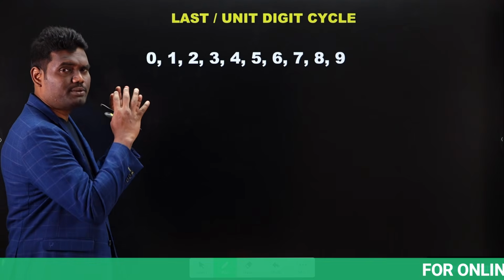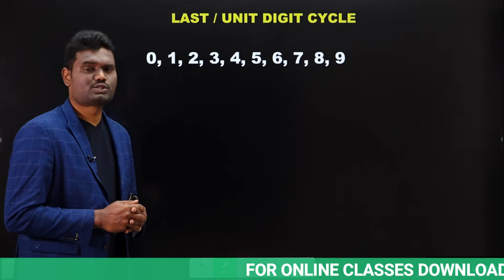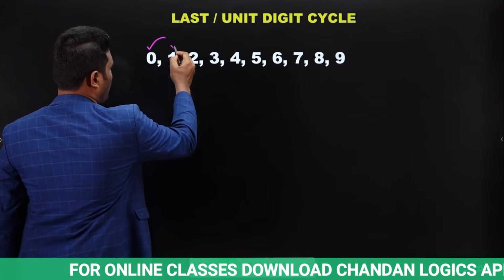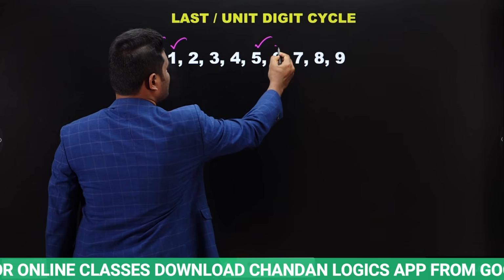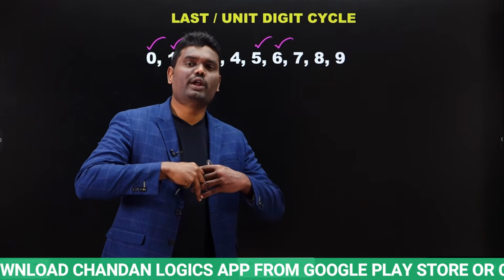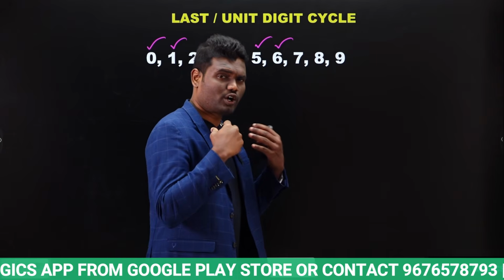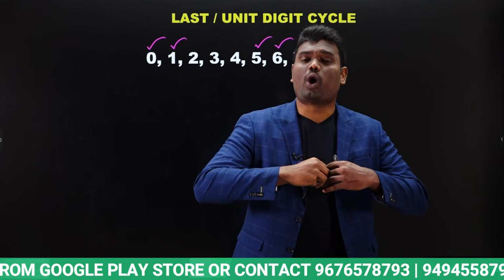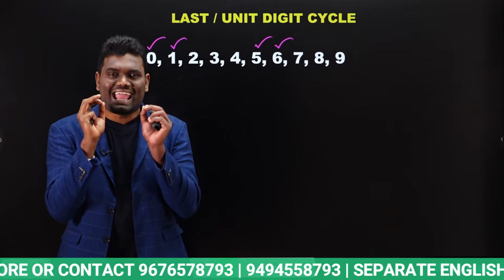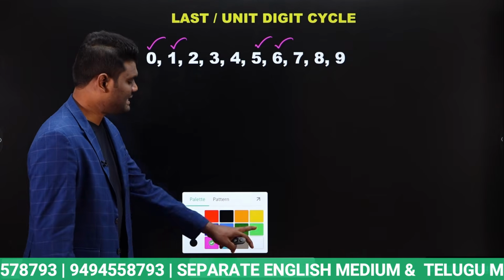Thank you. You just need to be strong in these basics. Once you are strong in these basics, then you can solve these questions very easily. If you observe here, for the digits 0, 1, 5, 6, whether you raise the power to 5, 10, 20, 200 or 300, whatever the power may be, we always get the same digit as the last digit. Yes or no? That is what we have discussed.